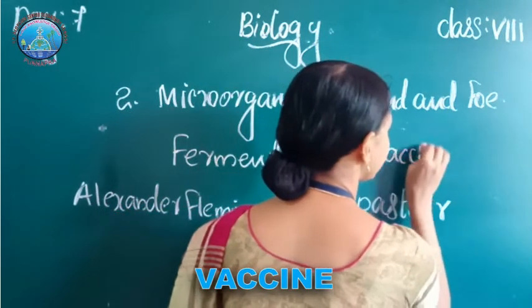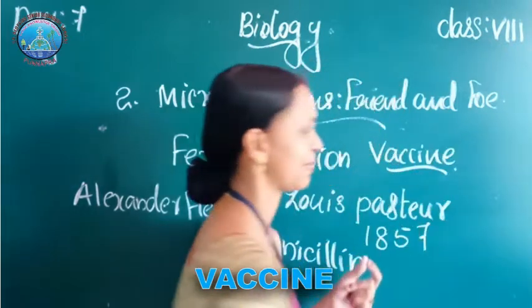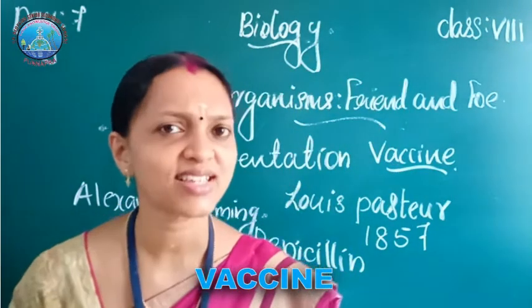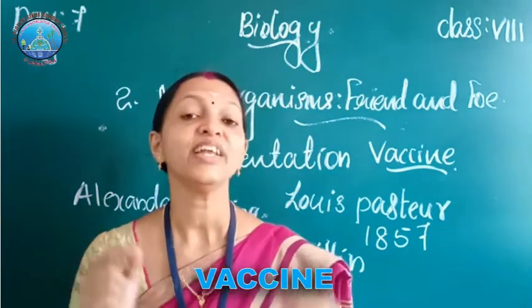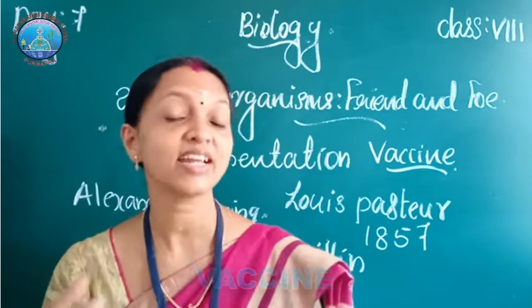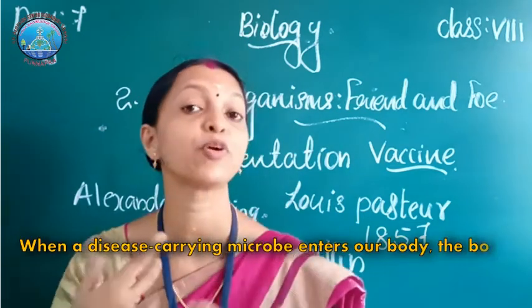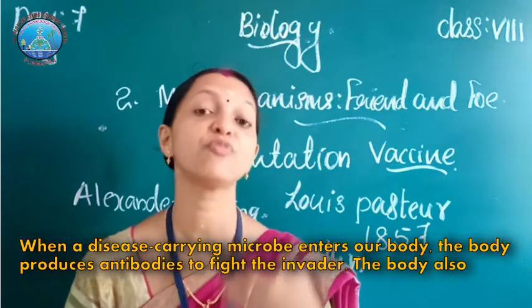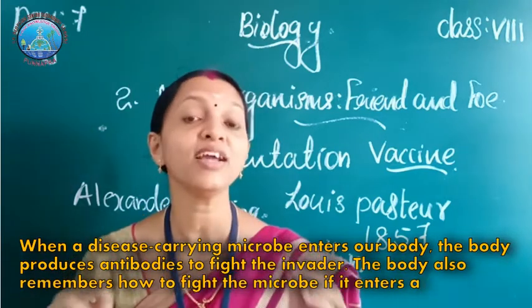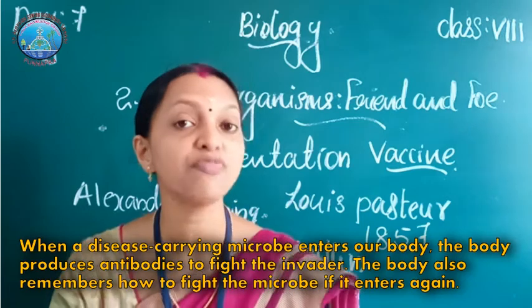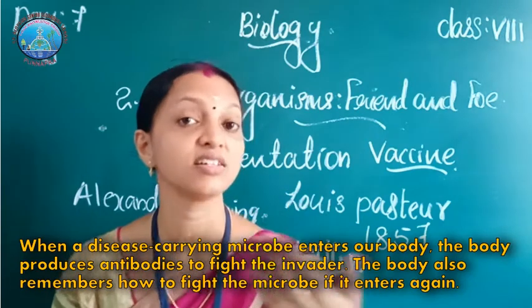Let us study about vaccines. What is a vaccine or vaccination? When disease-carrying microbes enter our body, the body produces antibodies to fight the invader. The body also remembers how to fight the invader if it enters again.